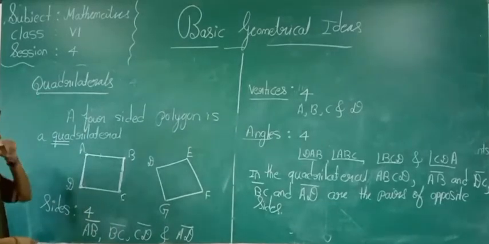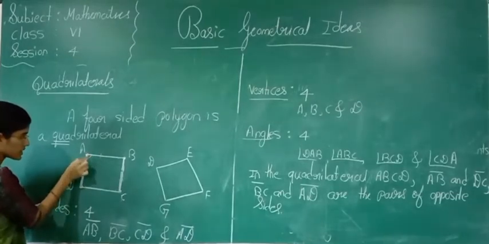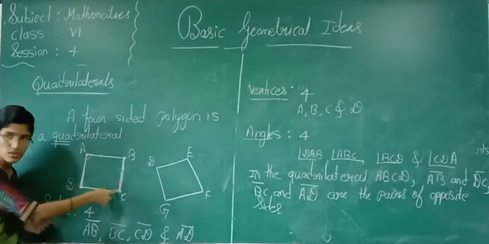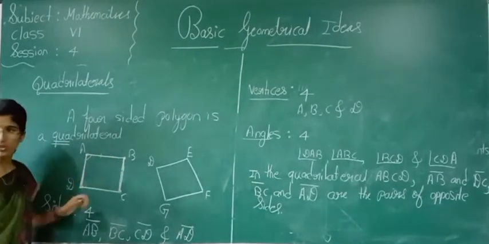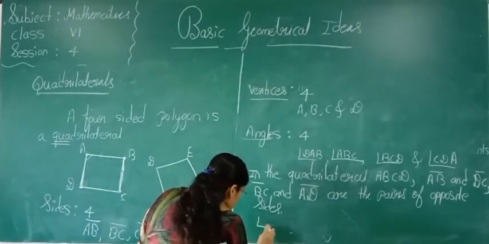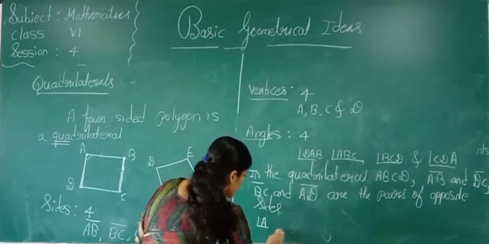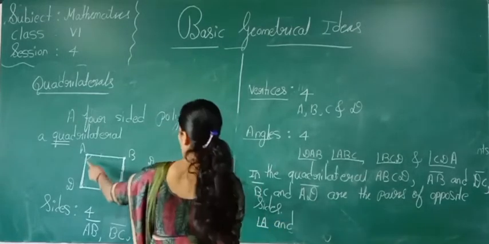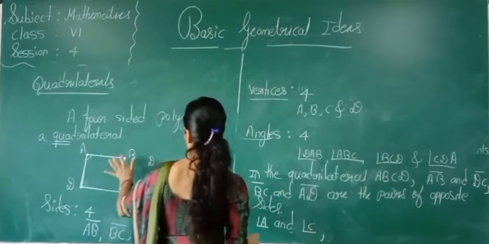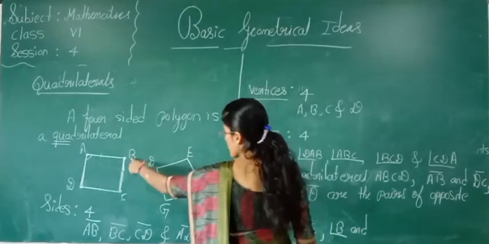Now again we can tell here, this angle is opposite to this angle. Yes or no? This angle is opposite to this angle and this angle is opposite to this angle. What can we tell here? Angle A, for this angle A, which is opposite? Angle C. And for this angle B, which is opposite?